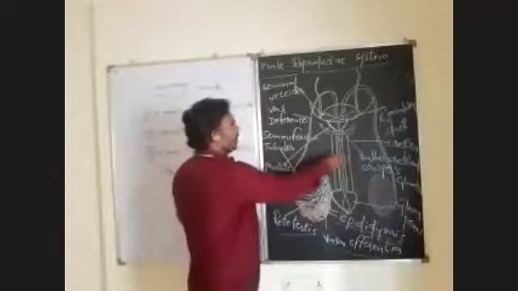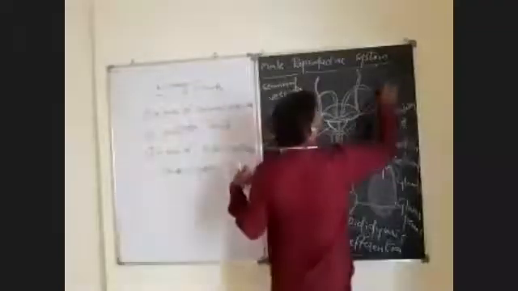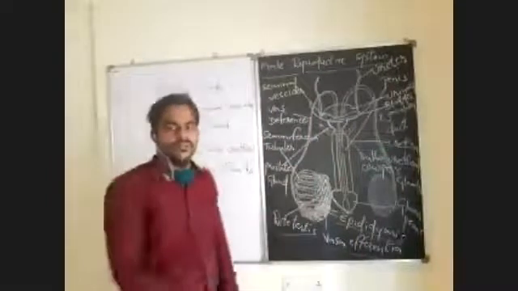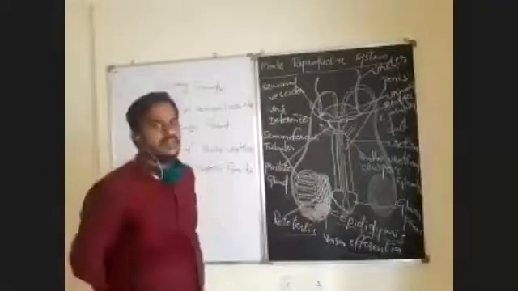In the labeling, you have to remember all these things. And here, the urinary bladder and the ureter. So for 5 marks, you have to write at least 8 important parts. Just remember this diagram, the diagrammatic representation.